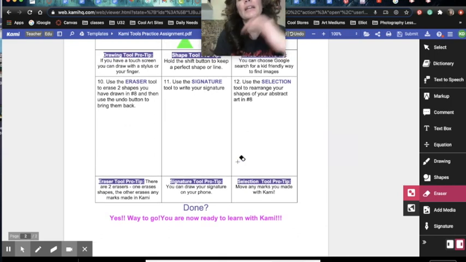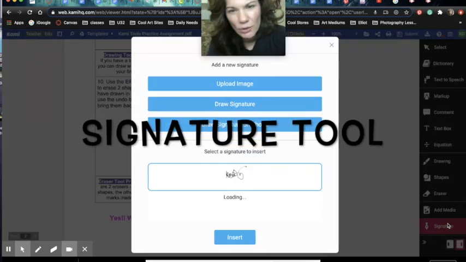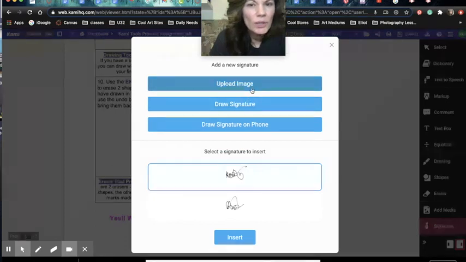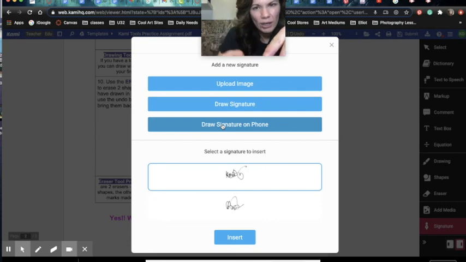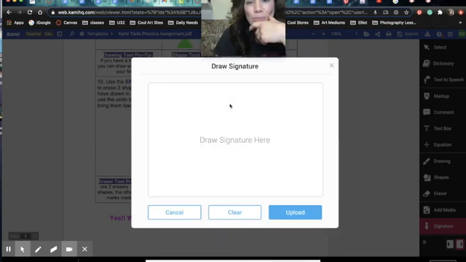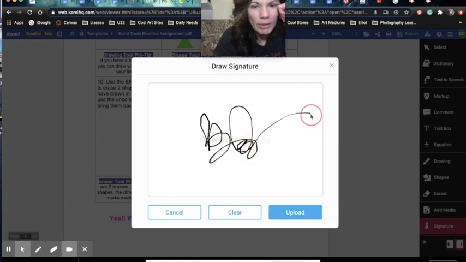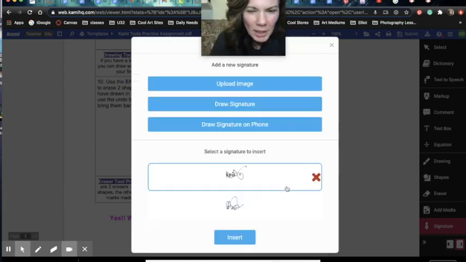All right. Next is the signature tool. And this one is cool. This is cool if you're needing to sign things or if your parents need to sign something for you. You can draw your signature. You can also send it to your iPhone and draw on there so you can get something more realistic. I'm going to draw my signature. You're going to see it is a drawn version and it is an acceptable signature. It won't be the greatest thing that looks like my regular signature, but boom, that's my signature for this. I'm going to hit upload.